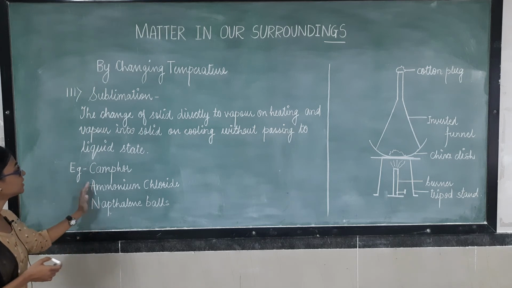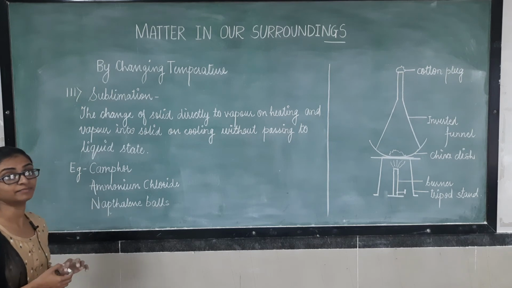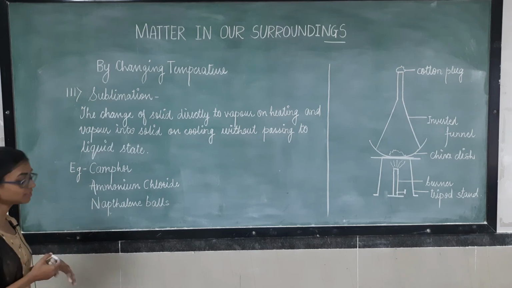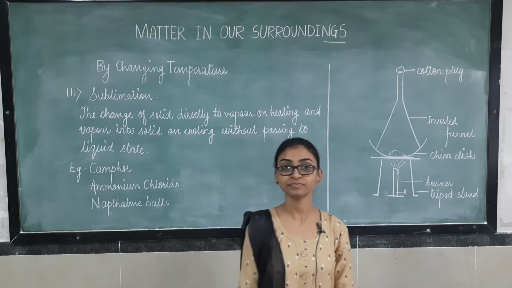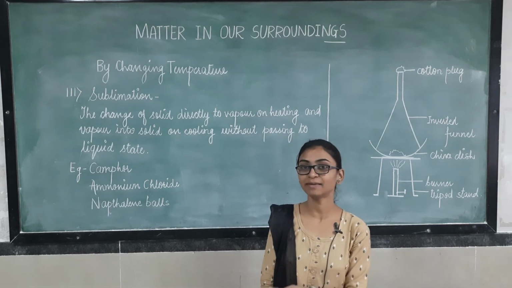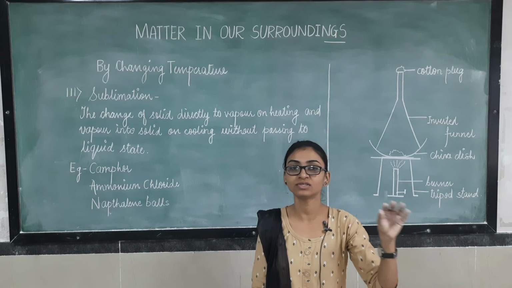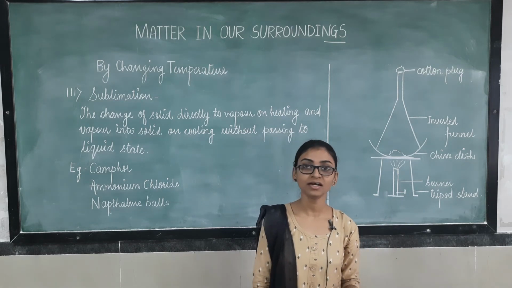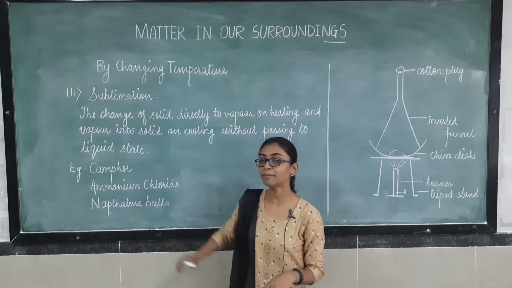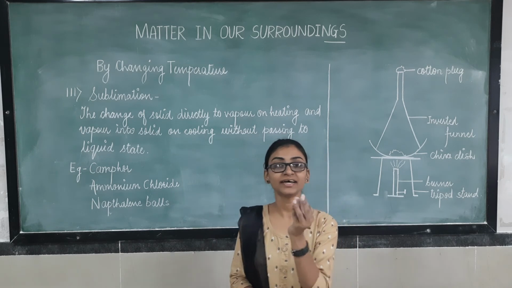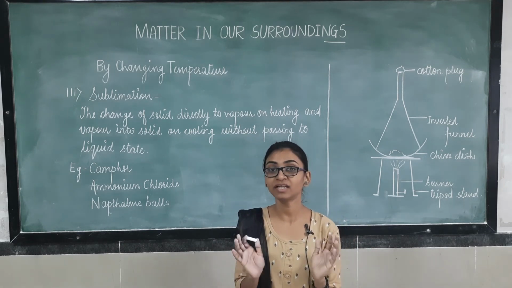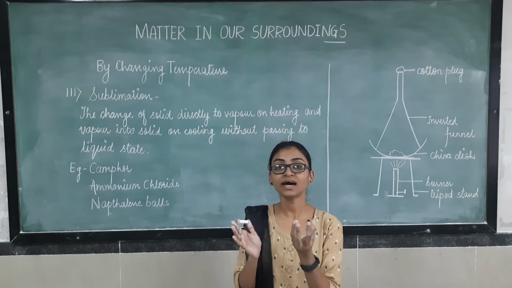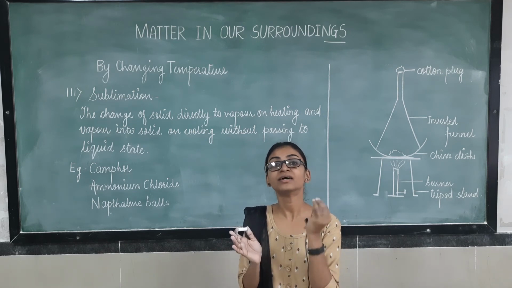Another example is ammonium chloride, and the next one is naphthalene balls. Have you seen naphthalene balls? Our mother used to keep these naphthalene balls in between the clothes in our almirah, right? After some days, the balls are going to be reduced.